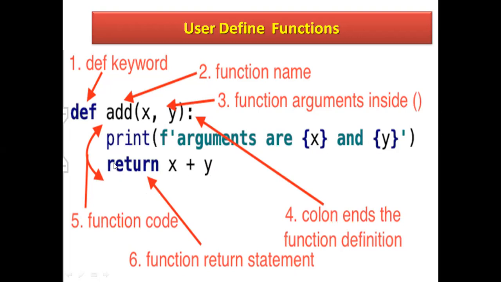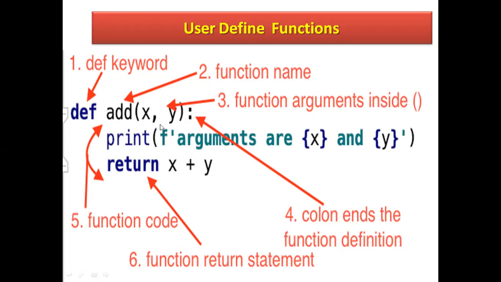And when you define a function, if it is numeric type, you must return a value. return is also a keyword, like def. You must return the value of the arguments you are using here. Return x plus y.